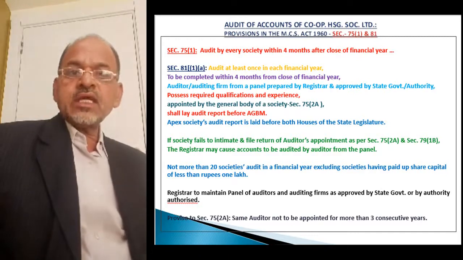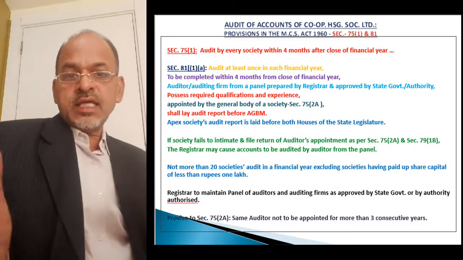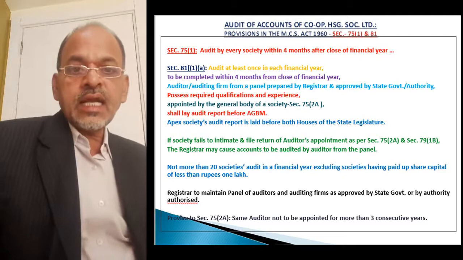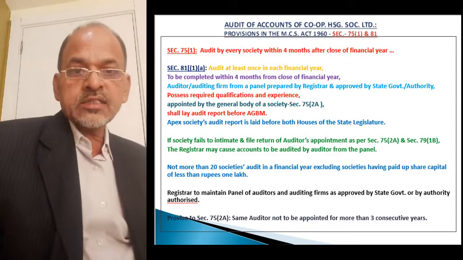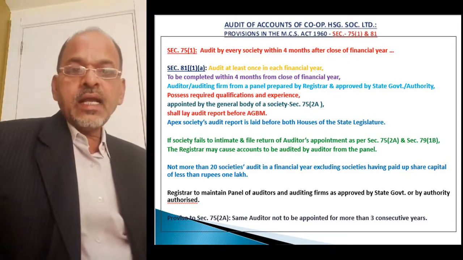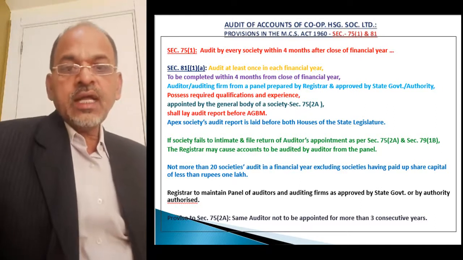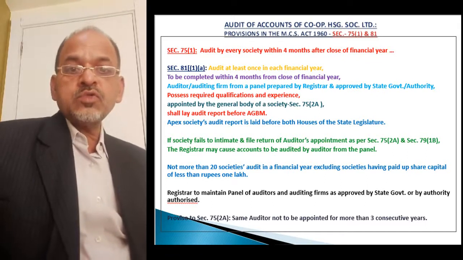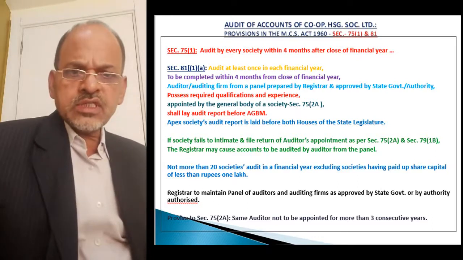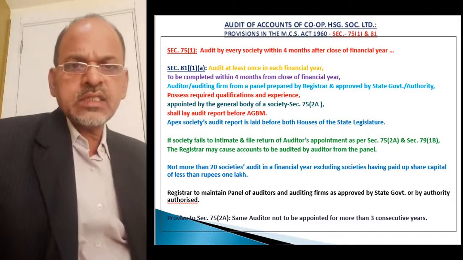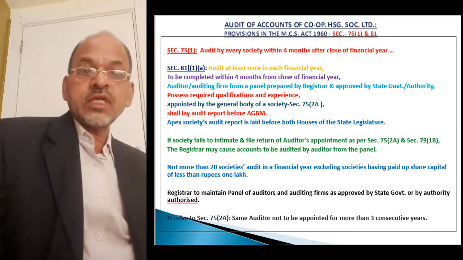That is the main section 81 in the Maharashtra Cooperative Societies Act 1960. This section 81 is for audit, and detailed provisions have been mentioned in it. Let us see the important provisions which are applicable especially for cooperative housing societies. There are a lot of provisions, but we are concerned with housing societies, so some provisions are not applicable to housing societies.